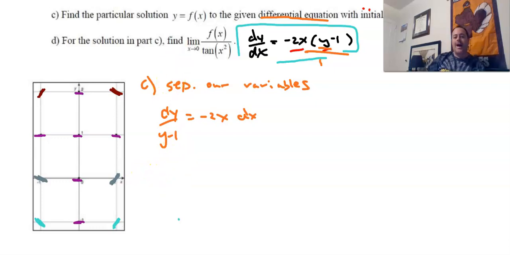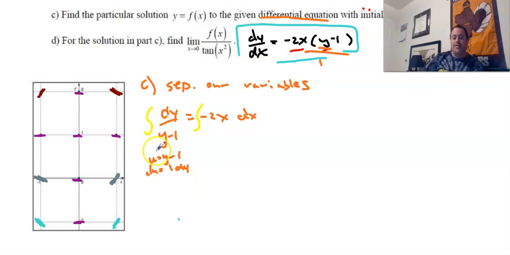And then what we ask that you do next when we're solving the differential equation is to integrate both sides, and you need to show that you're integrating. You need to show that step, all right? So this left part, I hope we know what this is. We would have to use u-sub. I'm going to assume you know that u is equal to y minus 1, which means du is equal to 1 dy.